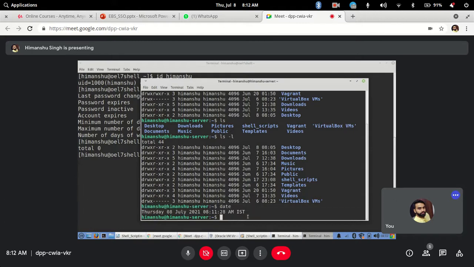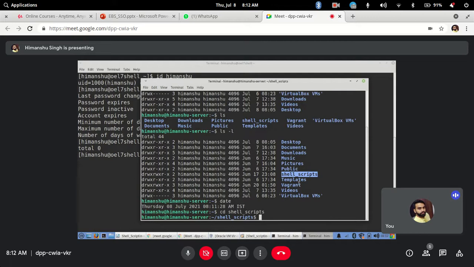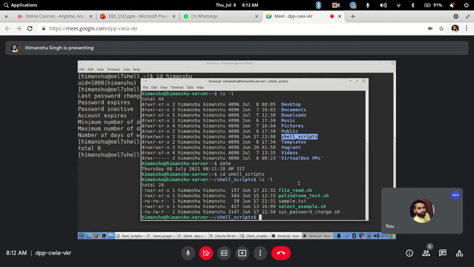Now let's say I go to this folder. I use cd to go inside the folder. Now I am inside the folder. If I do ls -l again, you see that here we had d as the first character, but in these files we don't have any d, only dashes.